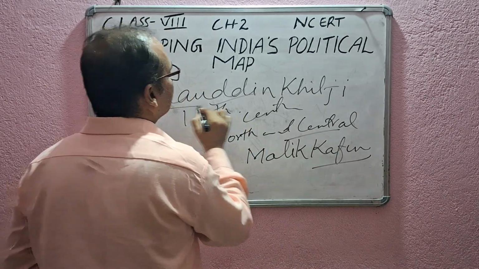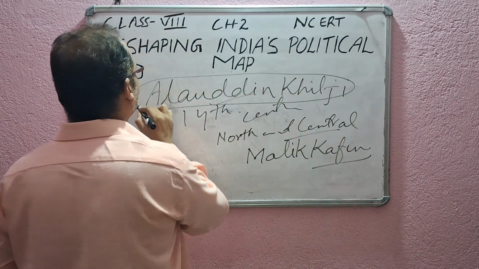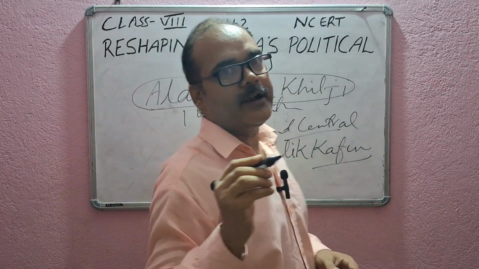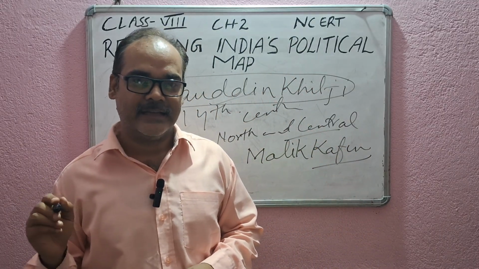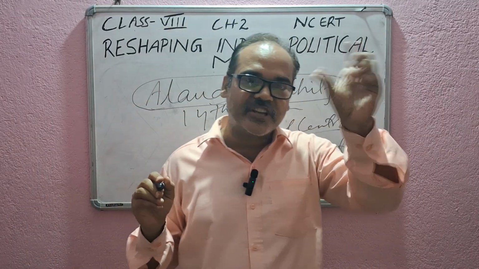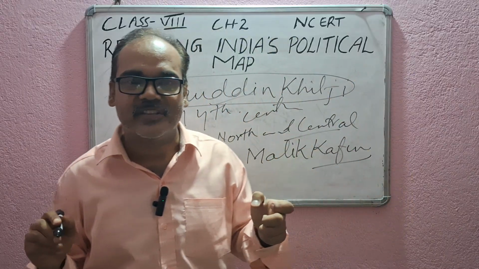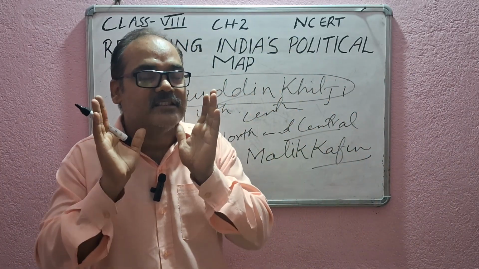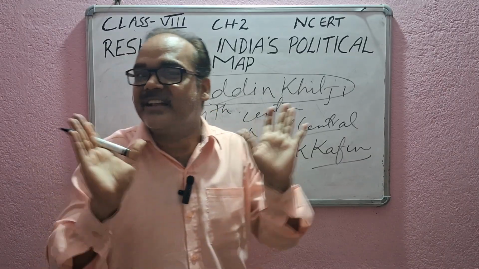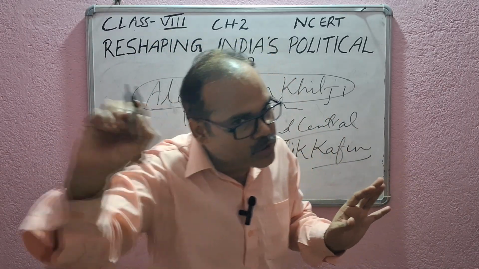Alauddin Khilji declared himself the second Alexander, and on the inscription he mentioned himself as Sikandar Sani. This question comes in general competitions also. Please note it down somewhere.